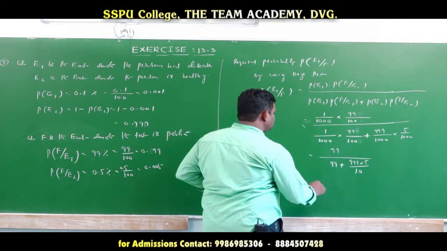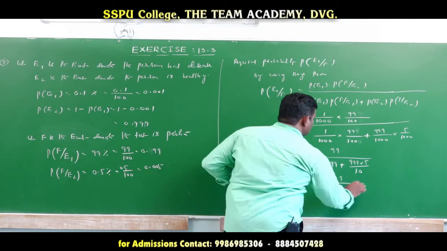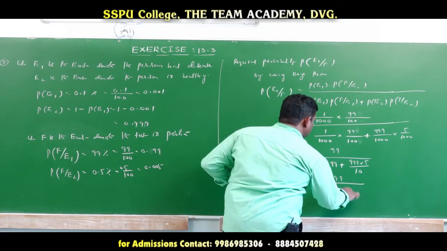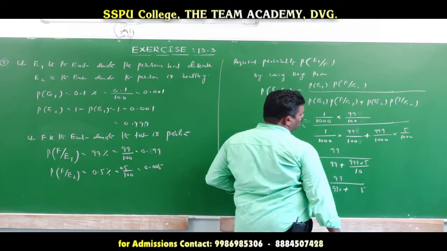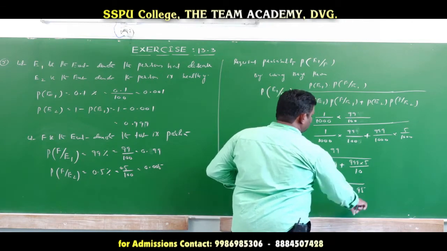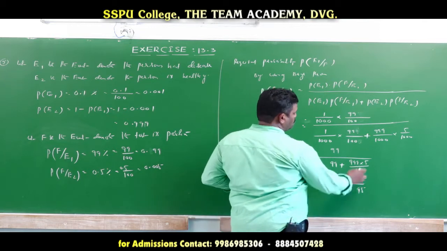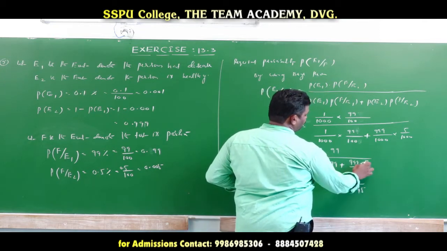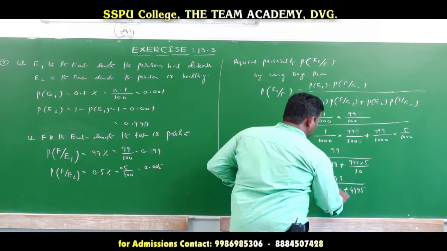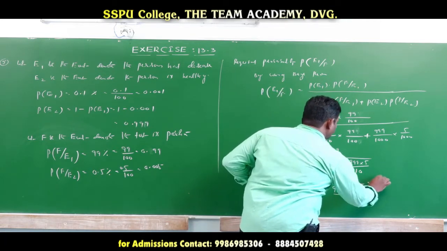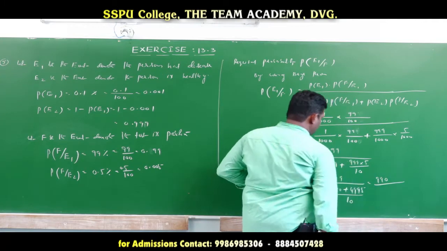Now simplifying this value, that is equal to 99 by 990 plus 45, and 45 plus 49. Okay? Divides 10 value, that is equal to 990 by this total value.